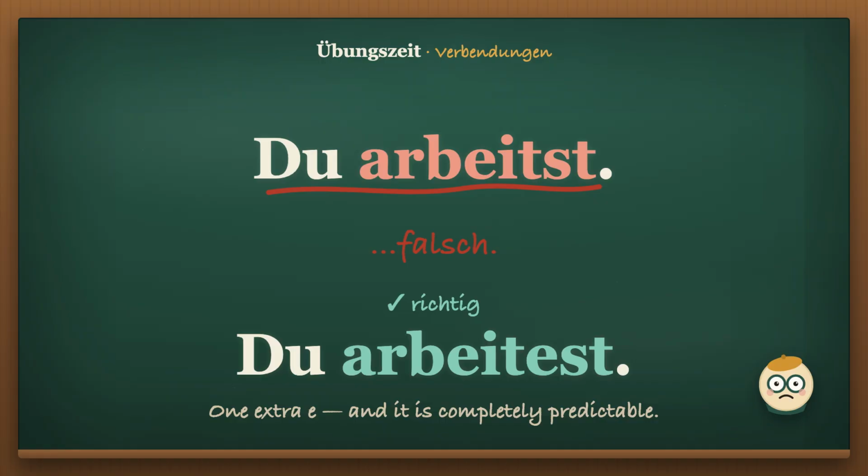It can. There are exactly 4 endings. They cover almost every verb in the language, and the 2 things that seem to break them are both completely predictable. Stay to the end for those 2. They're the difference between knowing the table and actually being able to use it.